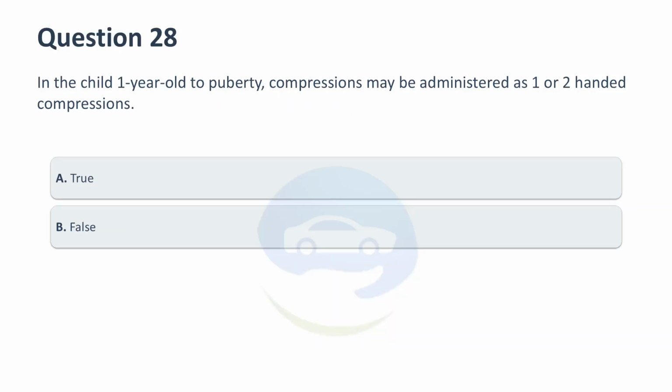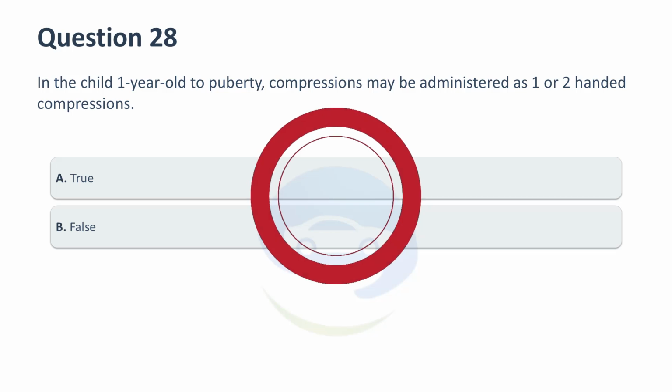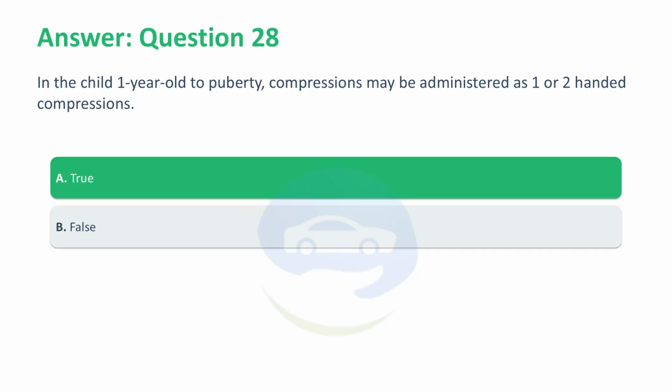In the child, 1 year old to puberty, compressions may be administered as 1 or 2-handed compressions. A. True. B. False. Correct answer, A. True. Adequate compressions can be provided with 1 or 2 hands in the child, 1 year old to puberty.